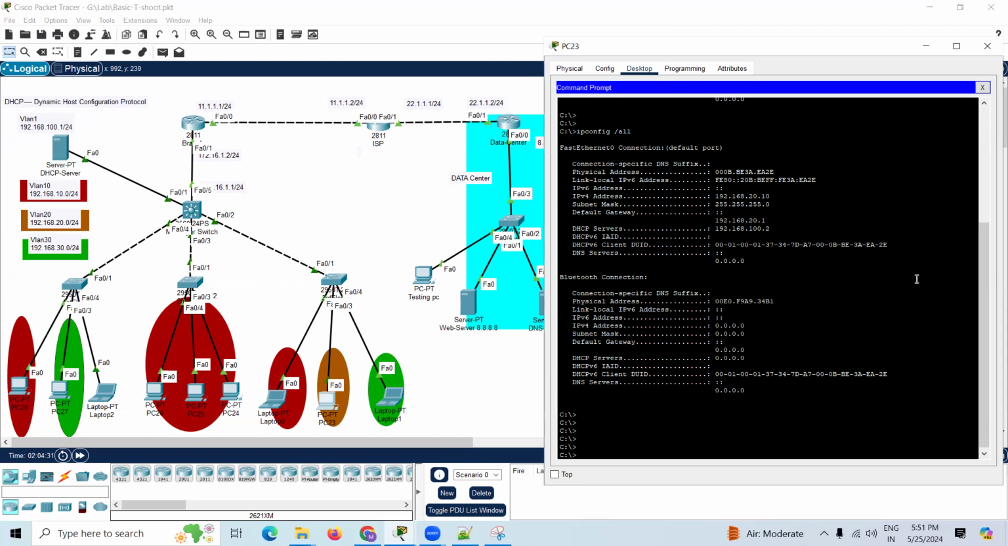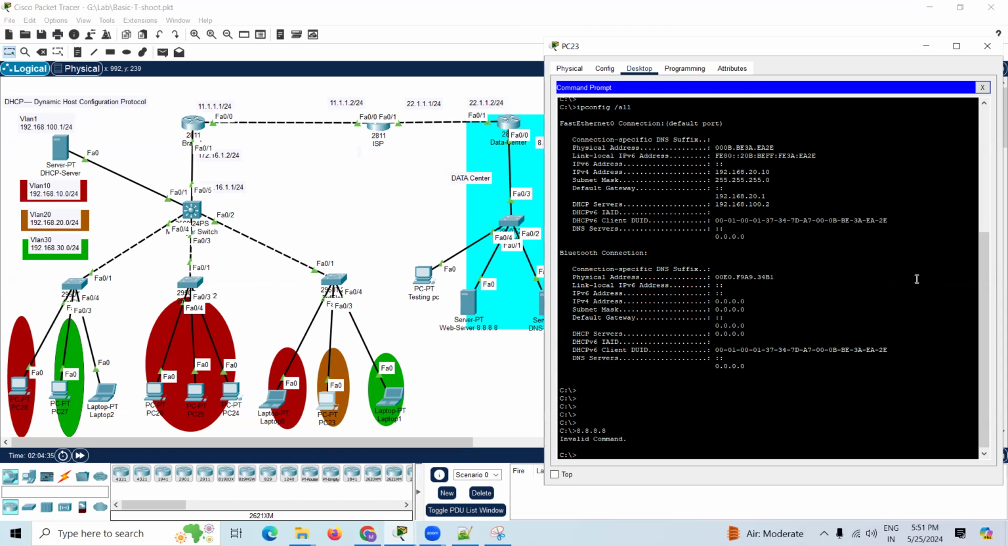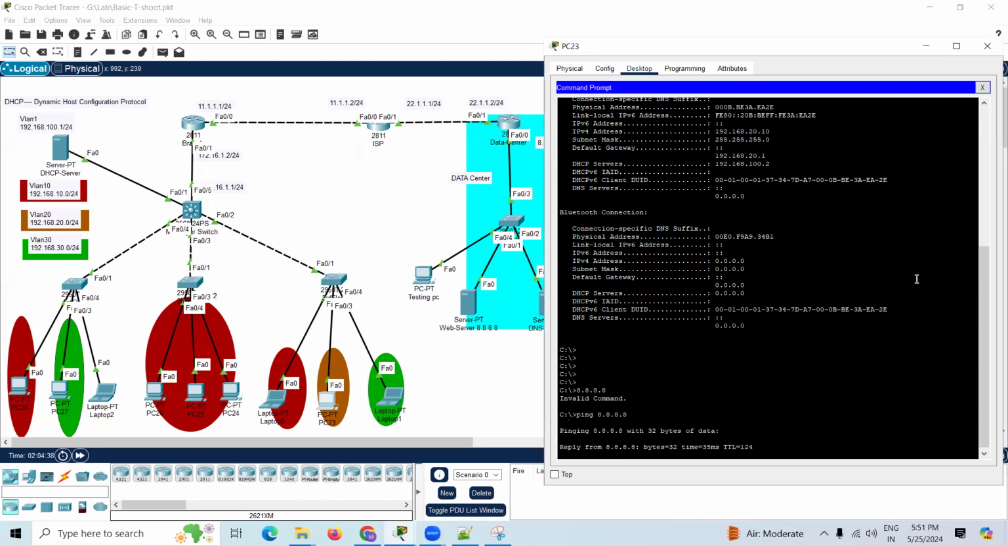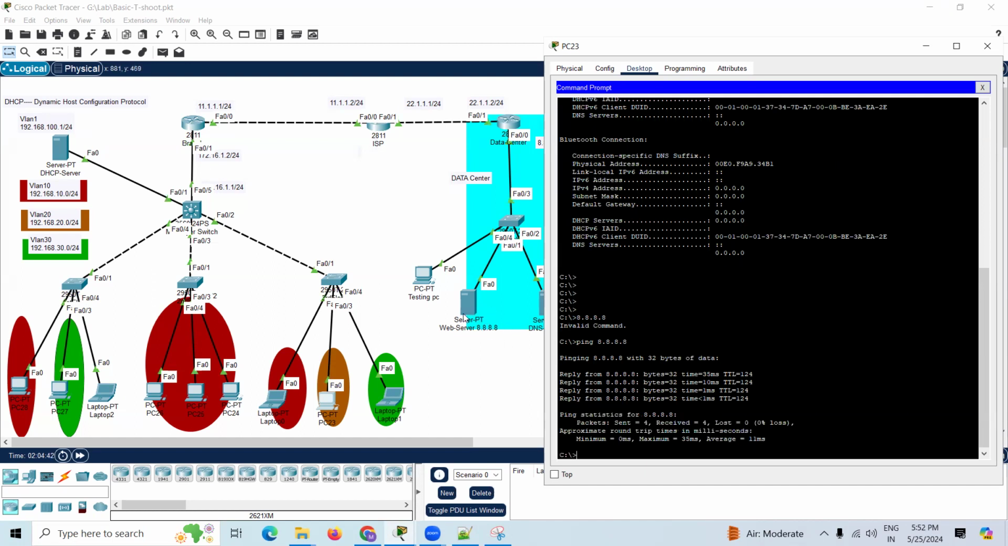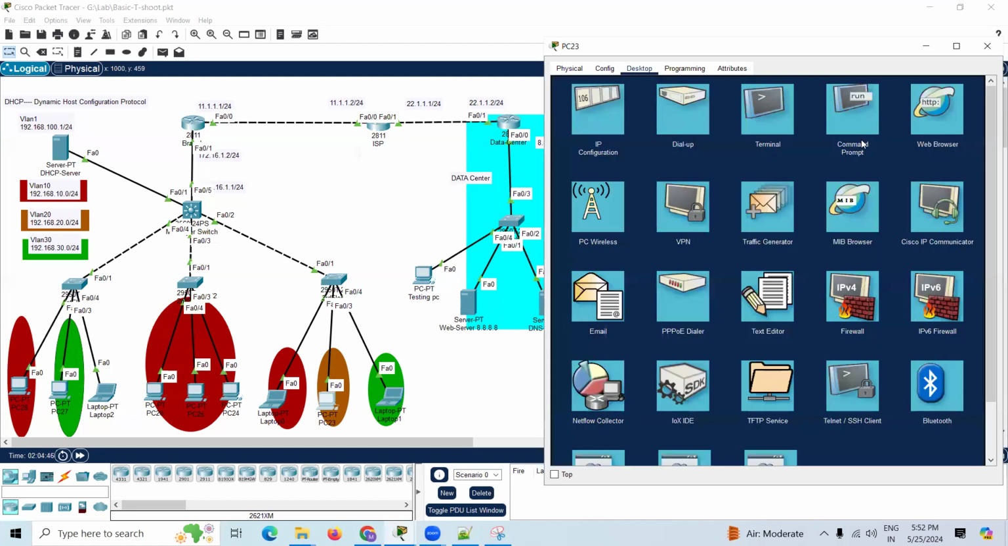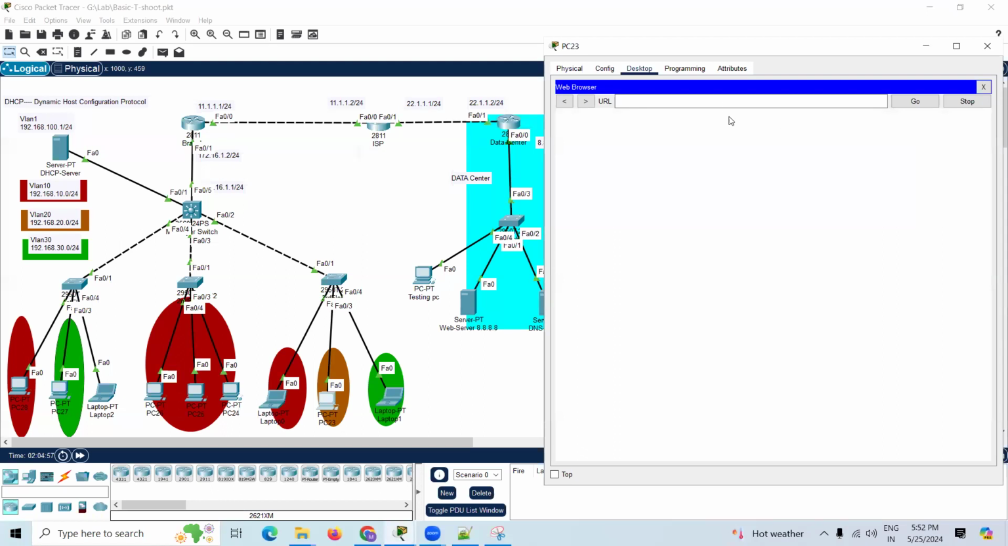Now we will try to ping 8.8.8.8. See, he is able to ping the Google IP address also. If he is pinging, it means in the web browser the issue will be resolved. He is able to ping the IP address of Google, which means you can access Google also.